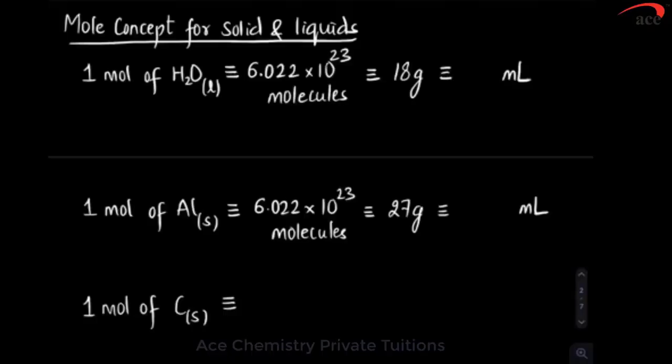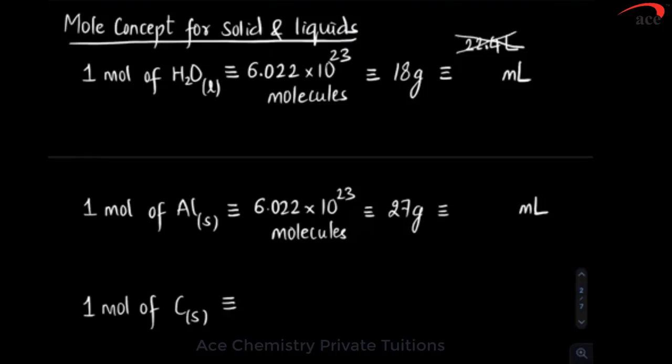We'll write down mole concept for solids and liquids. 1 mole of H2O liquid, we know it has Avogadro number of molecules. We know its molar mass is 18 gram. But can we write down it is 22.4 liter? Answer is no. Why can you not write it? Because it is liquid, and the 22.4 liter discussion is applicable for gas.